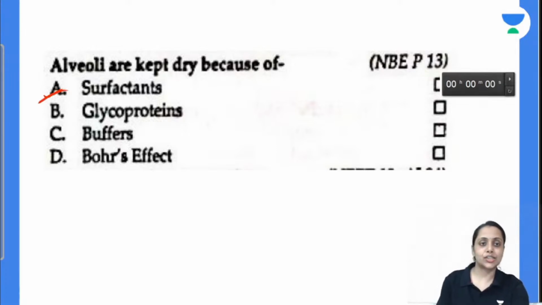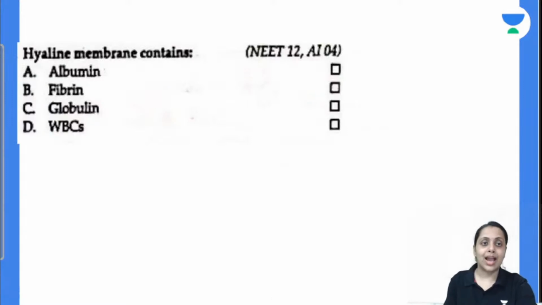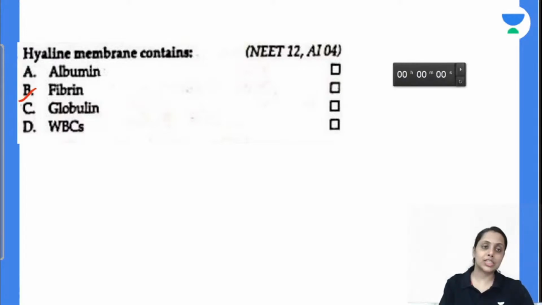Obviously, what is surfactant doing? It is breaking our water structure, and it is keeping our alveoli dry. Next question. Hyaline membrane consists of albumin, fibrin, globulin, WBC. Hyaline membrane consists of fibrin, fibrinogen and the debris product. Coming to the next one.